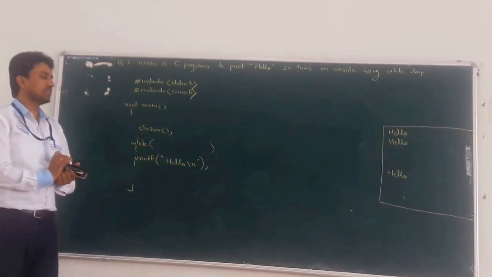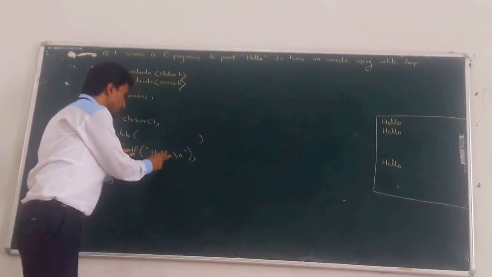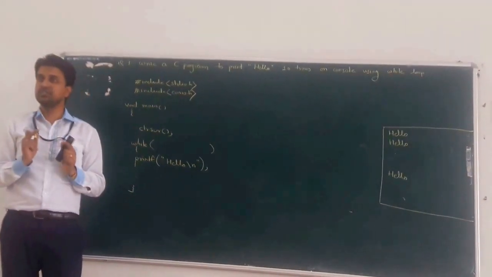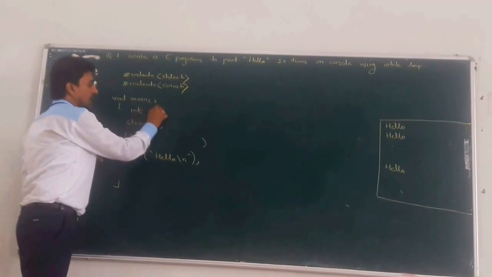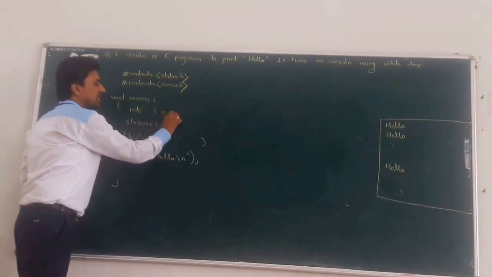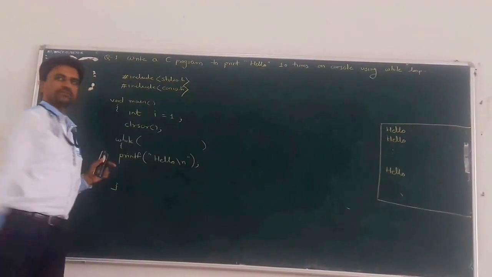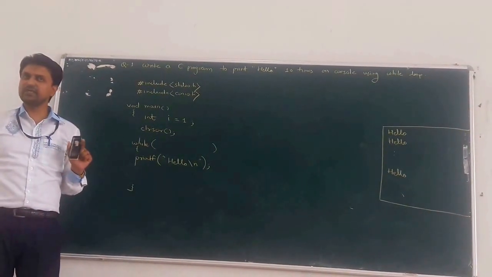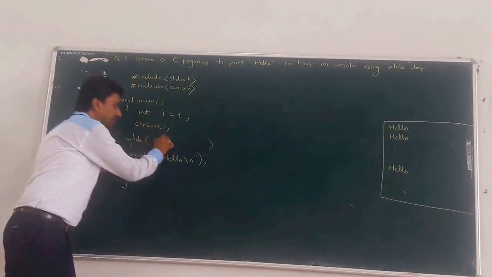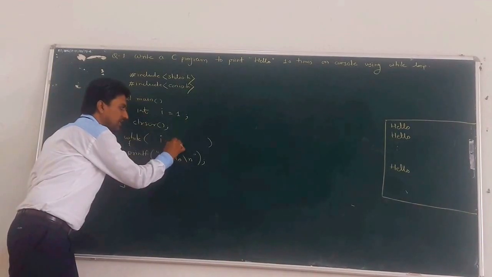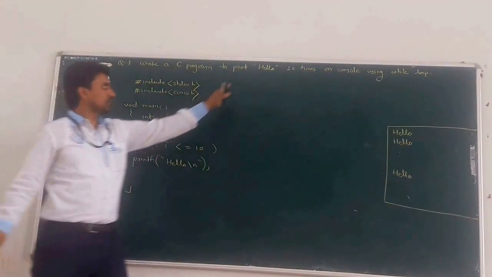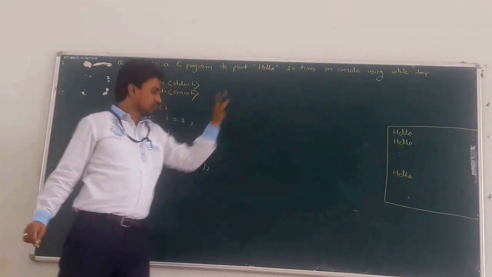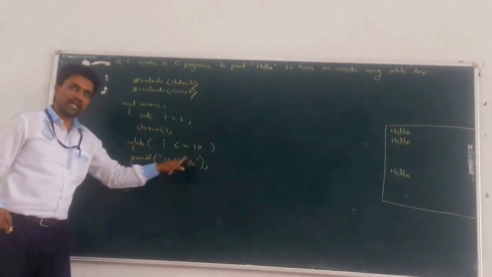Next, now decide the condition. How many times do we want to display hello? 10 times. Clear? So take one integer variable I and initialize I is equal to 1. What is the initial value of the I variable? 1. So compare I less than or equal to which value? 10, because we want to print hello 10 times.